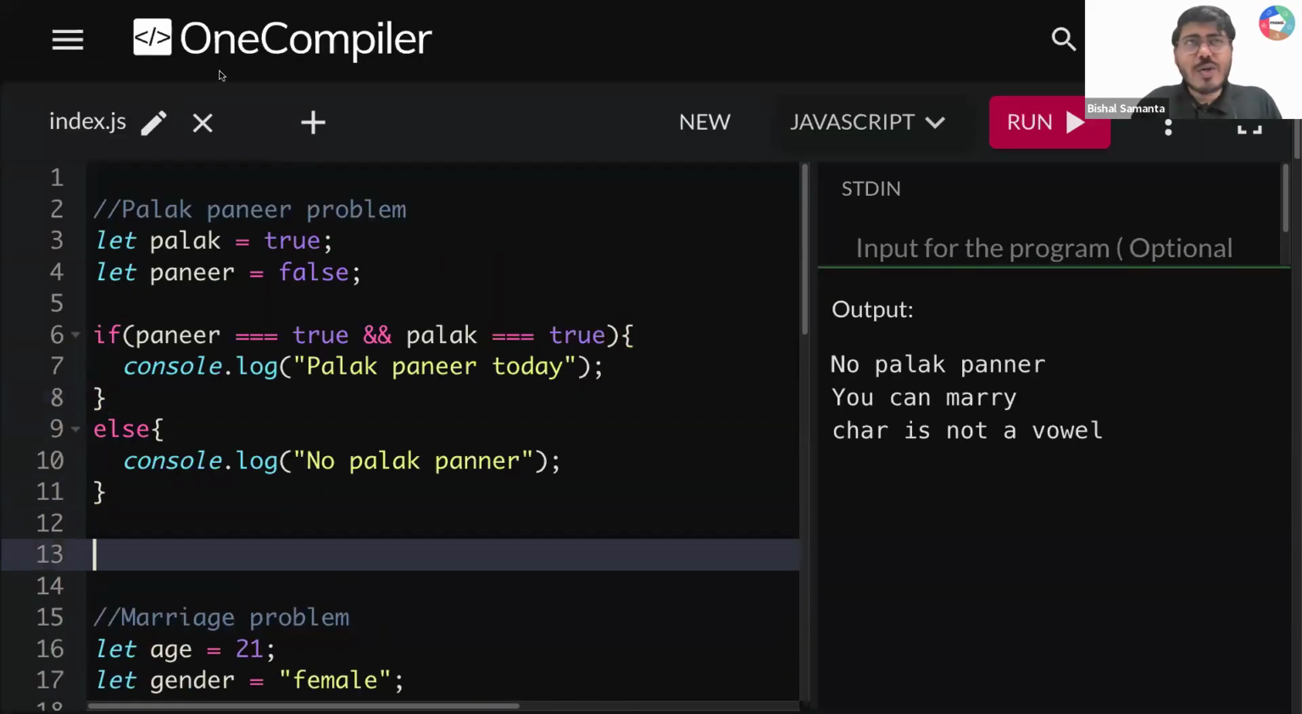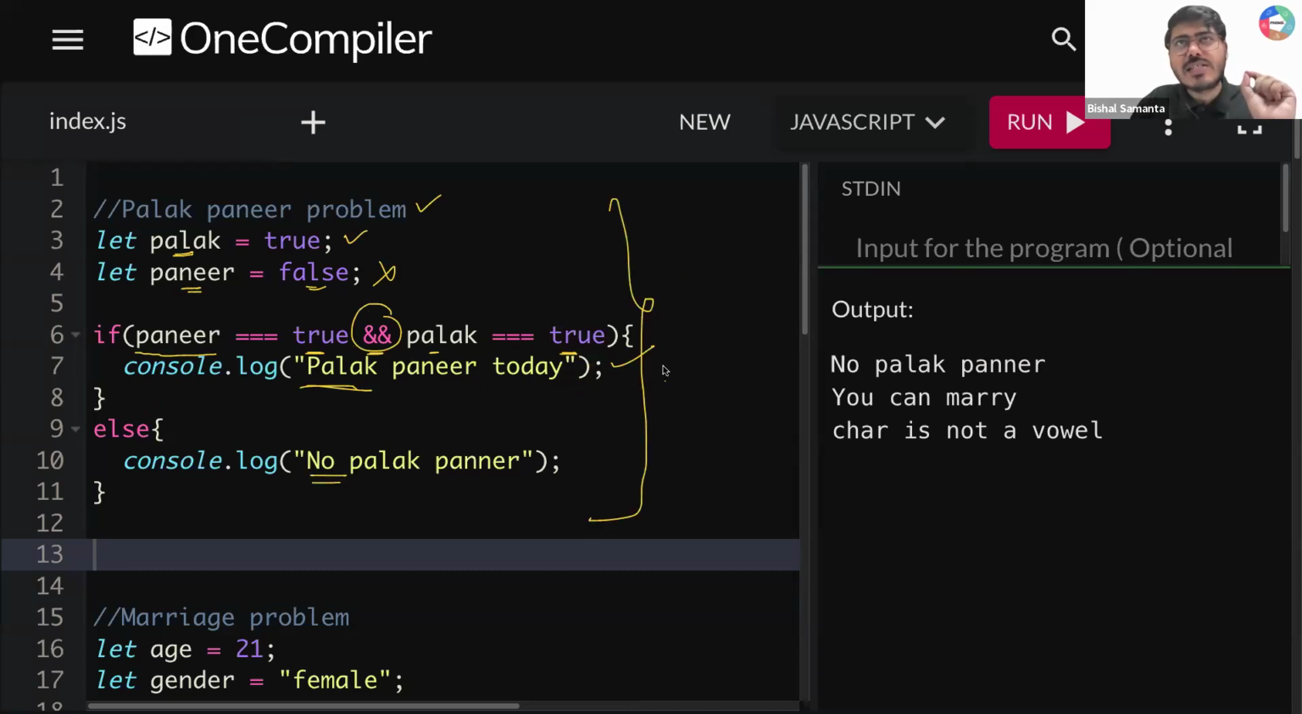Okay, so yesterday we solved this example, right? We want to prepare palak paneer. We are writing here palak is true, paneer is false. If palak is present, paneer is not present, can I prepare palak paneer? No, right? So here I'm writing a condition: paneer is equal to true and palak is equal to true. If both these conditions are satisfied, then only palak paneer today, otherwise no palak paneer. So this snippet we already discussed yesterday. Everyone is clear? Can you quickly type one?